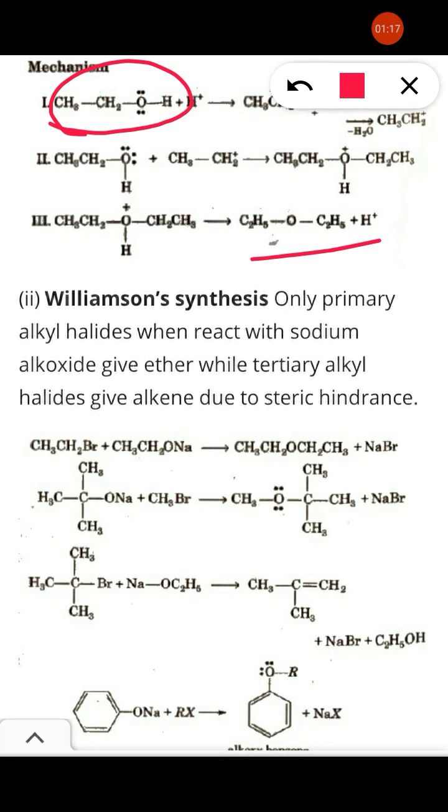So here alcohol is taken as the reactant, which on protonation forms protonated alcohol. This protonated alcohol on dehydration forms a carbocation, and that carbocation reacts with another molecule of alcohol to form protonated ether. This I am circling, this is a protonated ether. This protonated ether on deprotonation, H वहाँ से रिमूव हो जाएगा और ये ईथर बन जाता है.